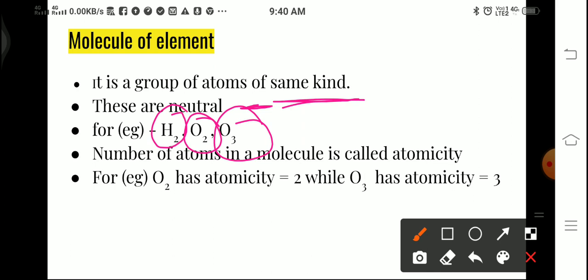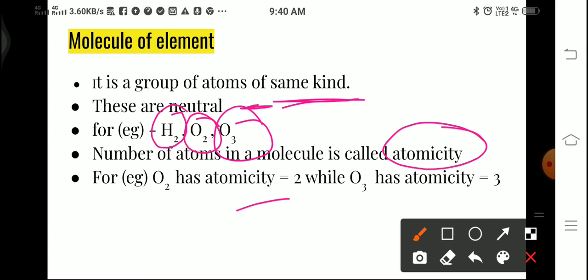Now, on the basis of how many atoms are making a molecule of an element, and this is only for molecules of elements because they consist of atoms of similar kind, we will not consider this for compounds. There is one term, atomicity. Atomicity is the number of atoms in a molecule of an element. So the number of atoms making it would be called atomicity.